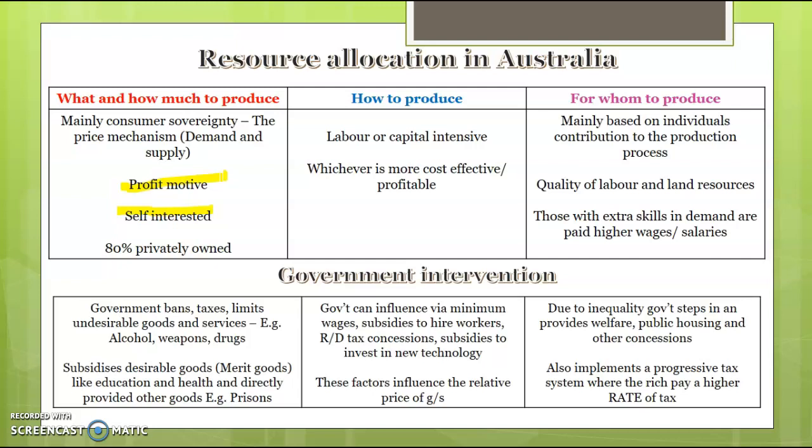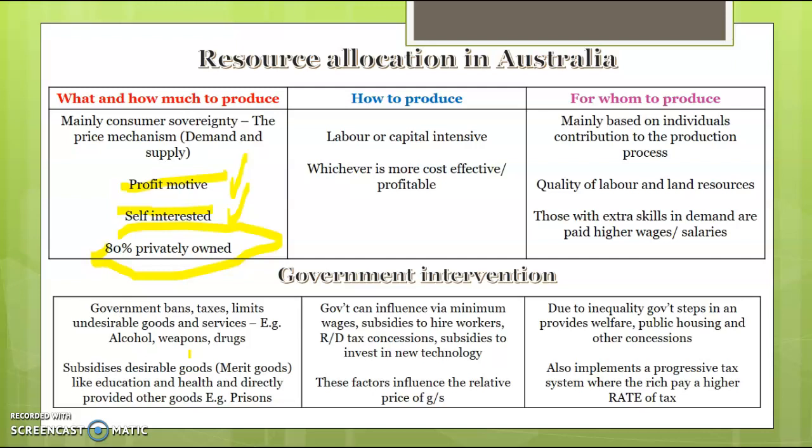Okay, so when you're talking about how resources are allocated in a market economy or in Australia, it's mainly through consumers' decisions or consumer sovereignty. Producers produce what consumers want because that's where they get the highest profit, and we know they're self-interested and want to maximise their own profits. Things are 80% privately owned, and it's private businesses that determine what is produced. And then the government does intervene. It's not purely based on consumer sovereignty.